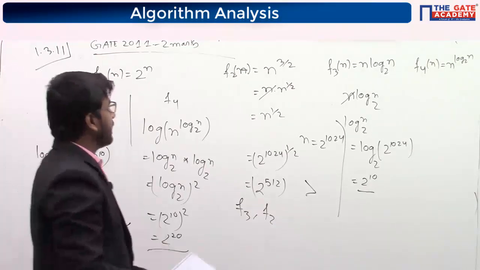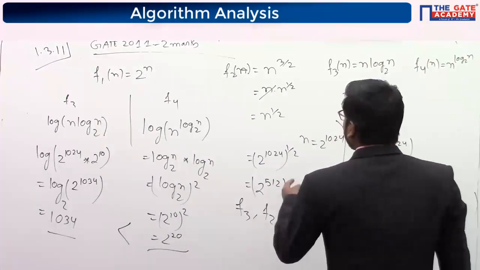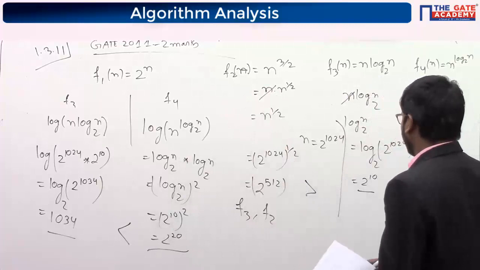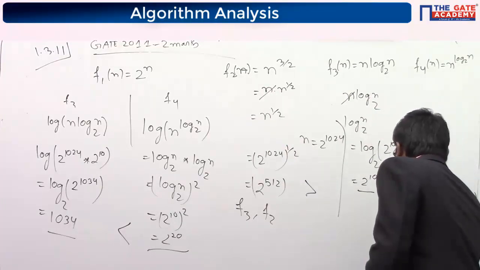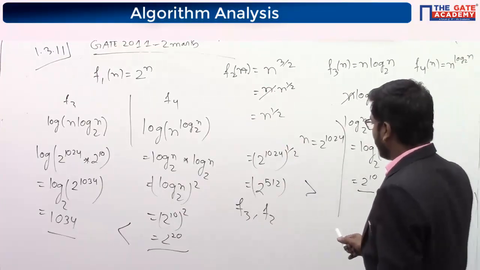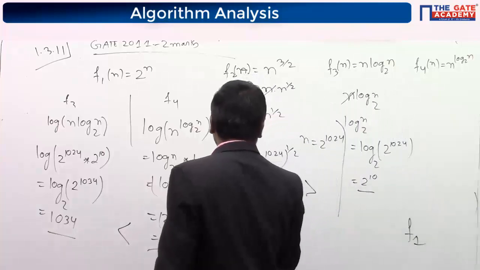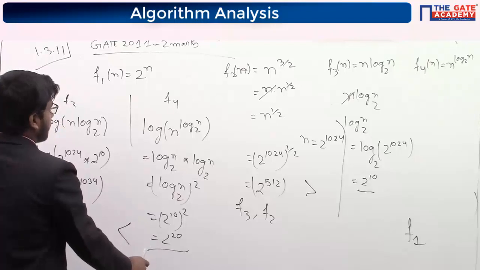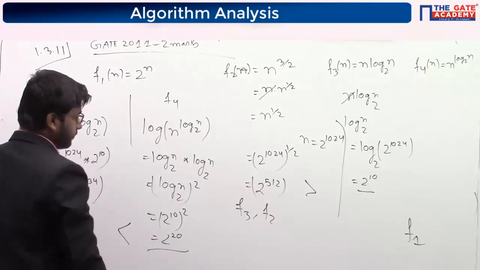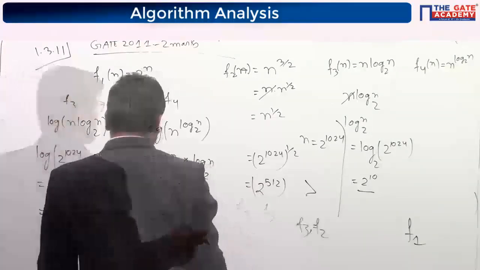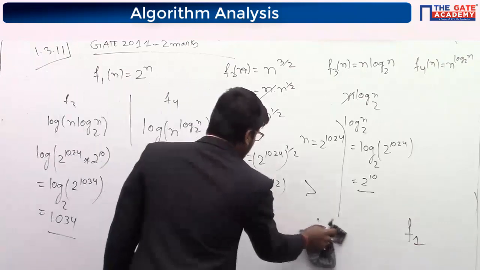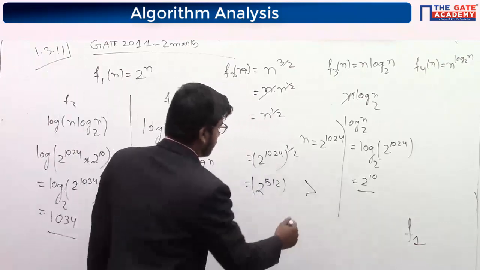So we found out that F1 is the greatest one. F1 is the greatest one. We found out that F3 is smaller than F2, and F3 is even smaller than F4. So F3 is the least one. F3 is smaller than F2.